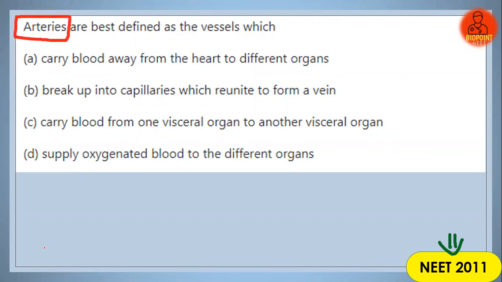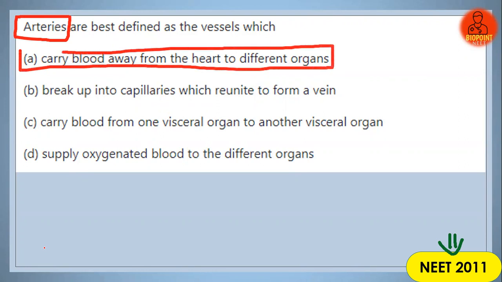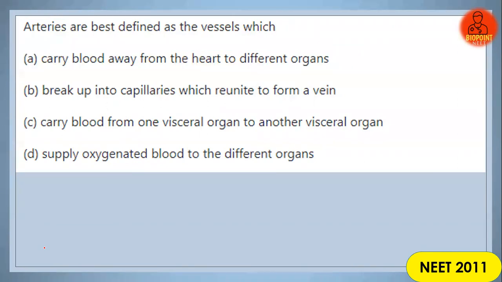Arteries are the blood vessels which carry blood away from the heart, right? So the correct answer for the question is option A. Arteries are the kinds of blood vessels that carry blood from the heart to all the other different organs. Carrying blood from the heart to different body parts or organs is known as an artery. Clear? In 2011, an easy question was asked from this chapter.